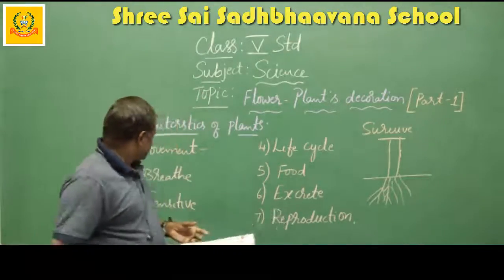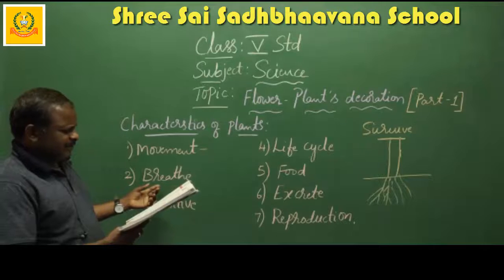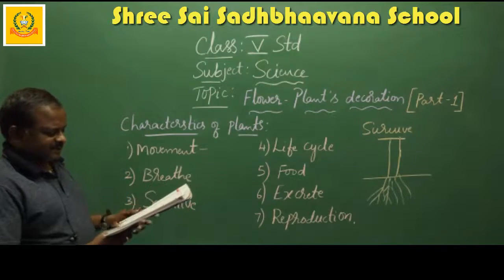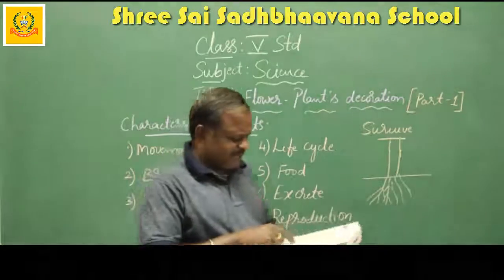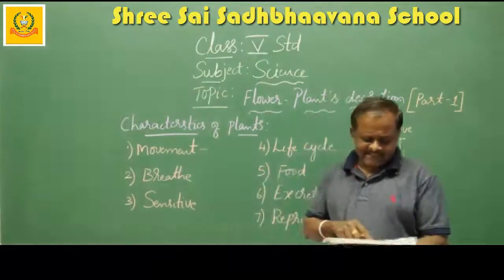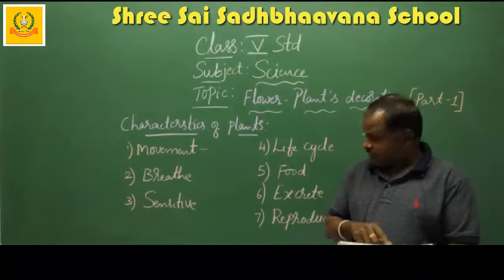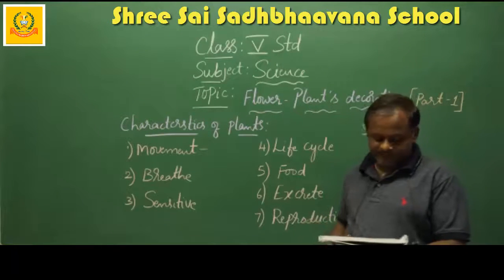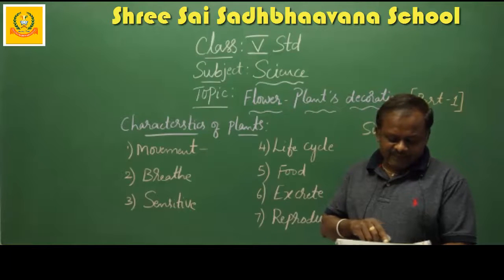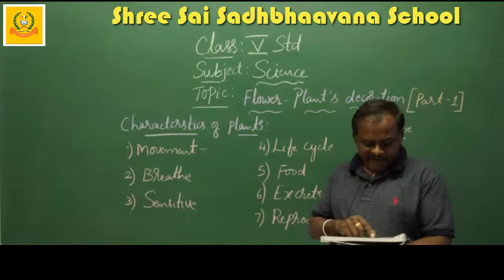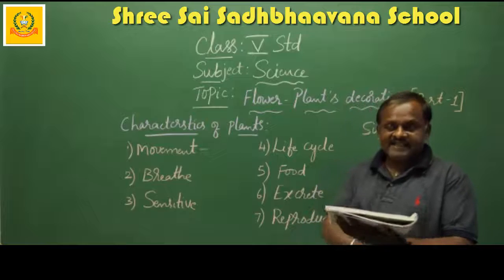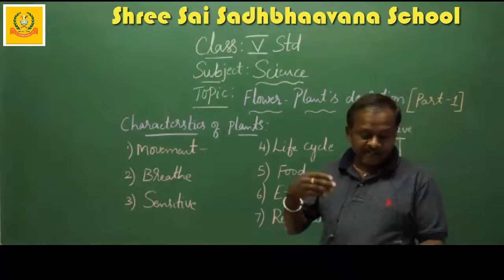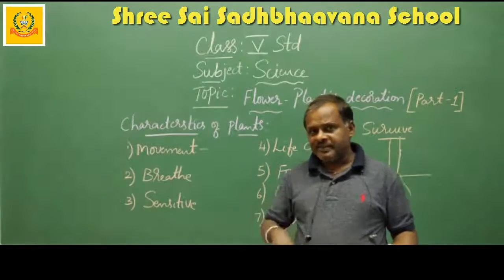Next we will go for the second point, breathe. Plants breathe in carbon dioxide and breathe out oxygen through stomata present in the leaves. The oxygen released by plants helps animals and human beings to breathe and stay alive. What do we breathe?